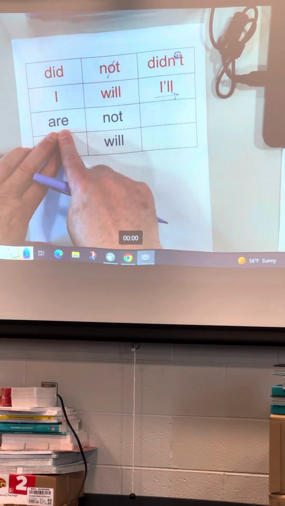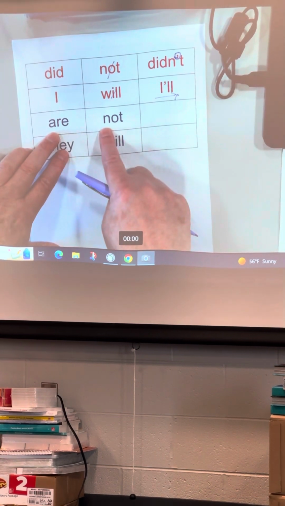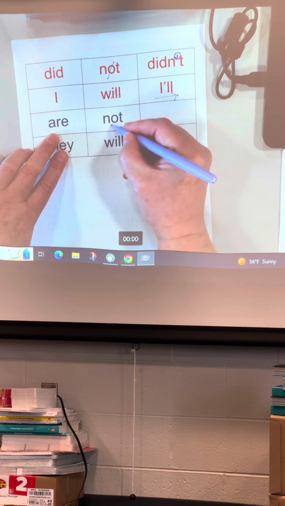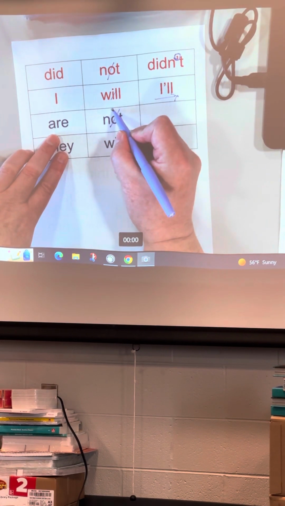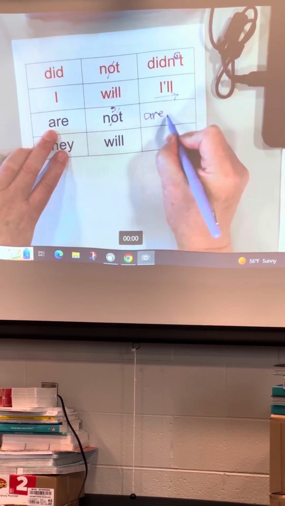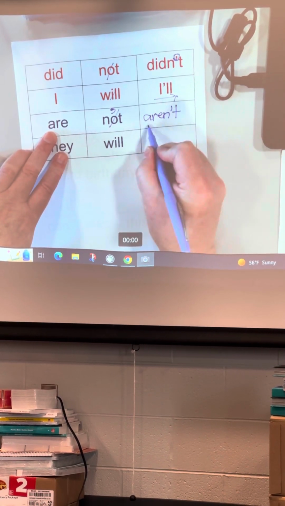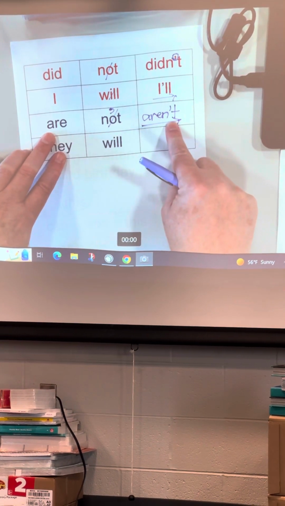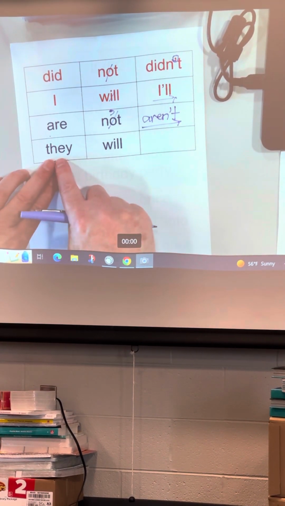So let's do some together on our own. What's this first word? R. And the second word? What letter am I going to take out of the second word, everyone? Oh, and I replace it with an apostrophe. So I have R, and I have N apostrophe T. What word do I get when I put R and not together, everyone? Aren't. Excellent.